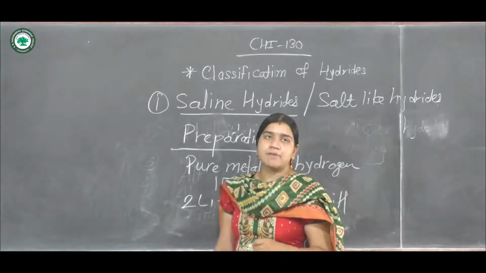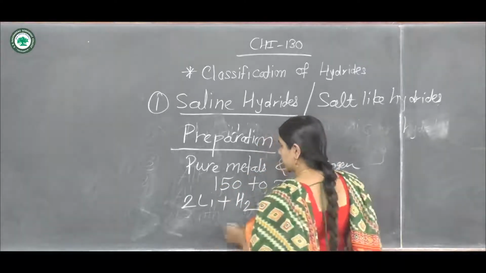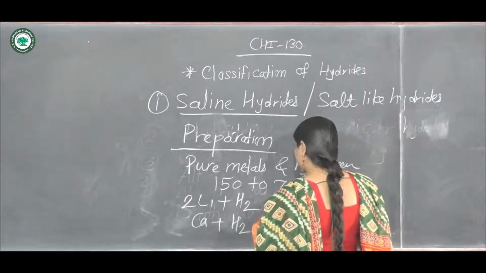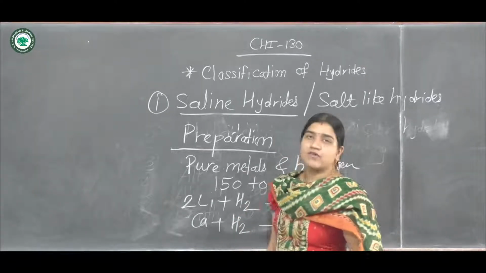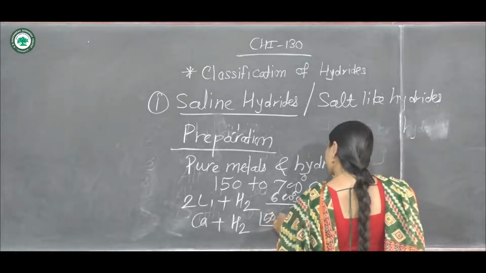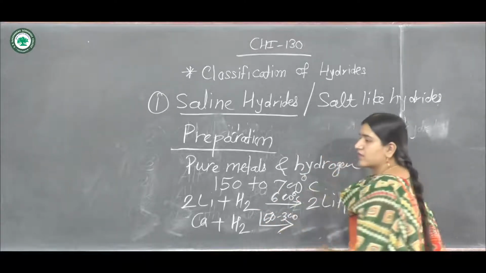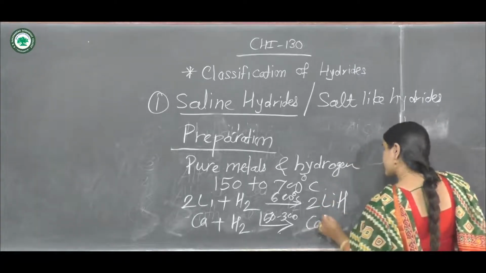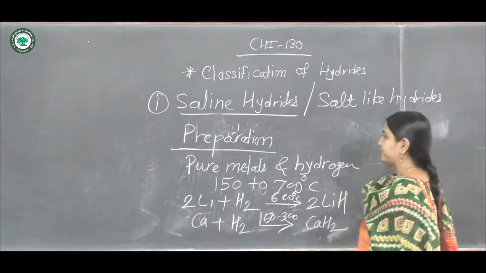Then one more example is calcium. Calcium reacts with H2 at 150 to 300 degrees Celsius and it will form CaH2.